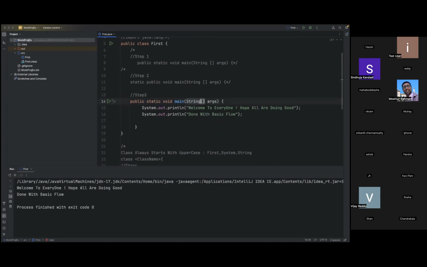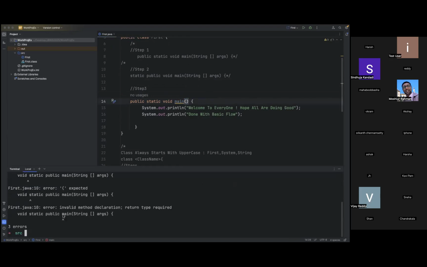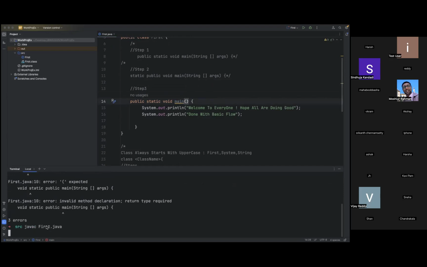So this is the expectation. Let's say if I remove this, I'm removing this. I don't want to add this now. So now what happens? You see, right? Again, just observe this icon. Whenever I do some modifications in a program, I'm removing this, so I'm just disturbing the syntax. Okay. So first let us understand from the terminal what happens with the program.